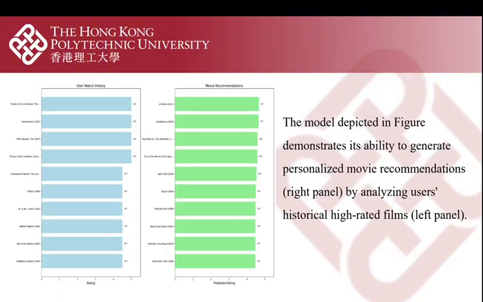Now, we see a clear demonstration of the model's recommendation logic. On the left, we have a user's historical high-rated films. This serves as the fundamental data points for our algorithm. On the right, you will notice the personalized recommendations generated by the model.